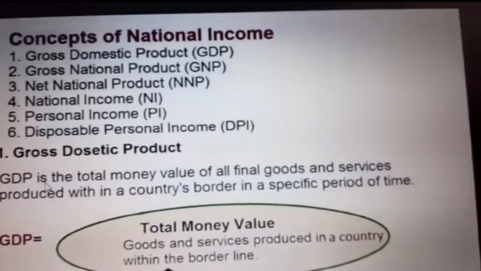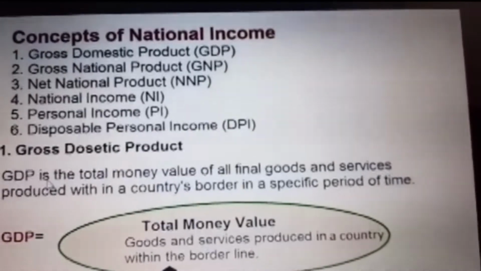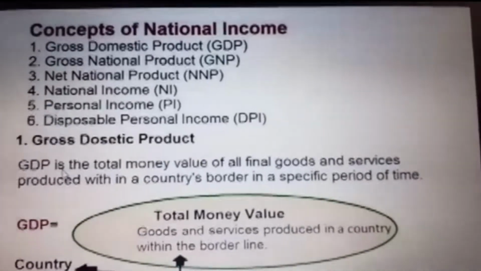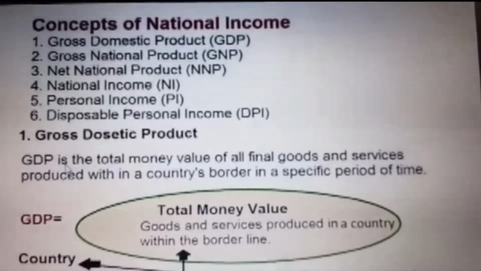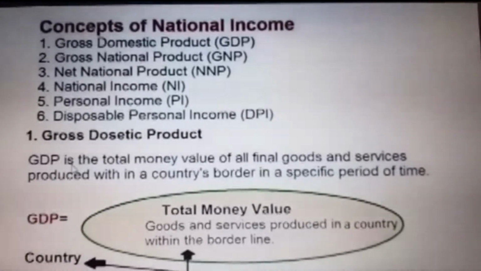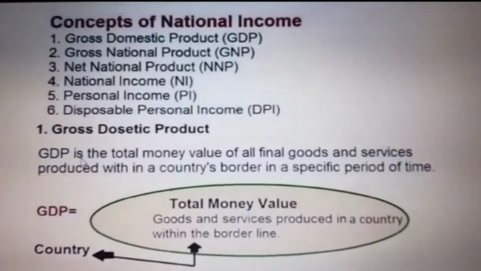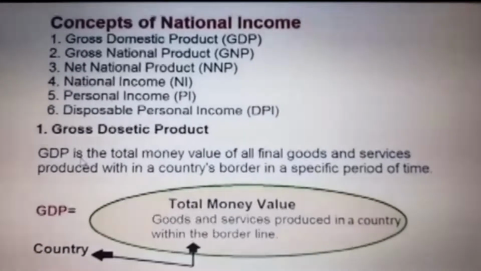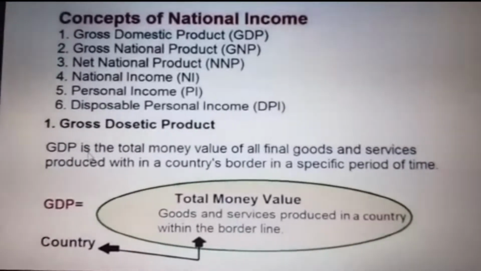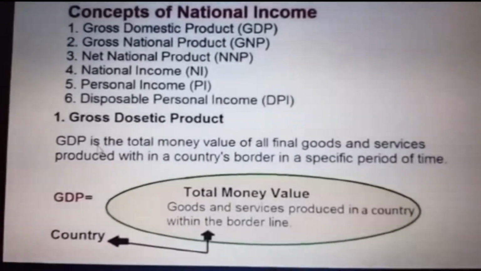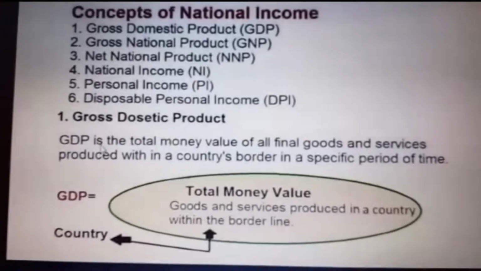Explain the concepts of national income. The concepts given in our book are GDP, GNP, NDP, NNP, personal income, disposable income, per capita income, real income and the GDP deflator. Now we'll see the gross domestic product.